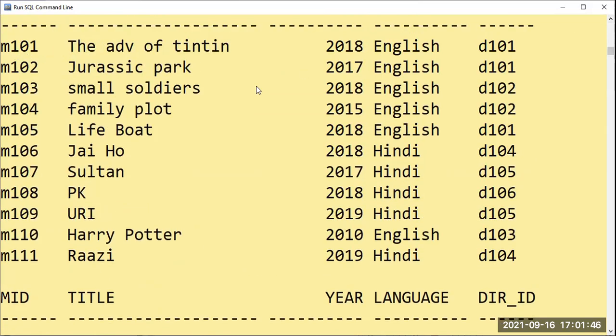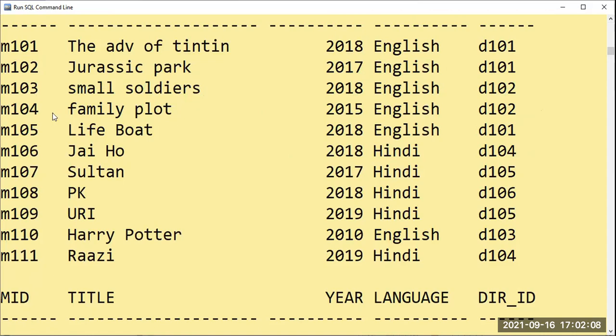So M101, D101, Hitchcock. Again, Hitchcock is available here, and three movies are being released by Hitchcock here. After that, Steven Spielberg: one movie, which is M103, and M104. Two movies are there.